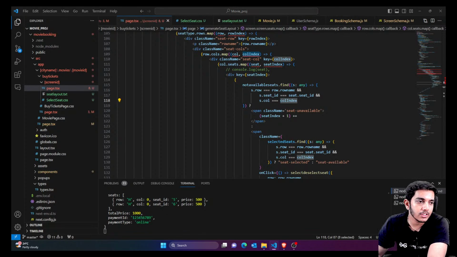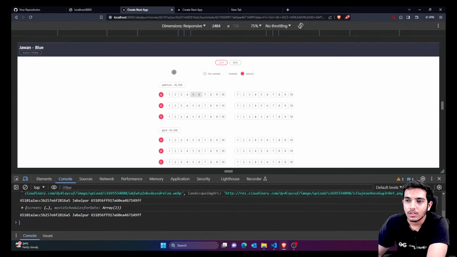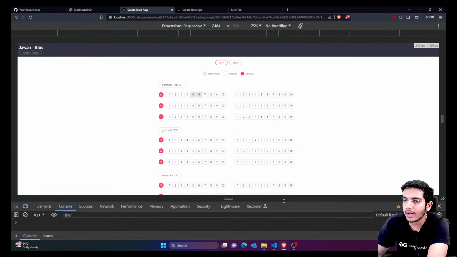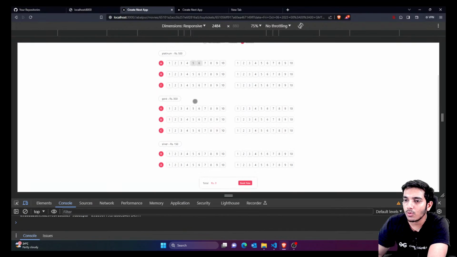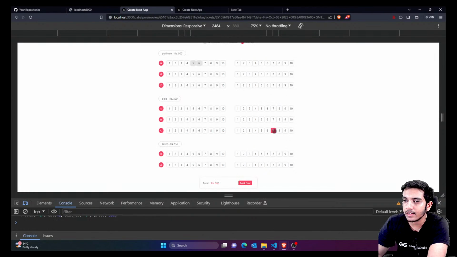Let me just paste it anyways directly. There are some basic changes here. Let me just paste it so that time is saved. Okay, fine. Now let's see. Some layout is also fixed, and now you can see it's working fine. So there were some minor mistakes. You can see whatever seats you have already booked would now be highlighted like this. So for example, now if I select these 7, 8, 9, you can see this is the total. Suppose if I select 4, 5, 6 also. Now let's try to book now.